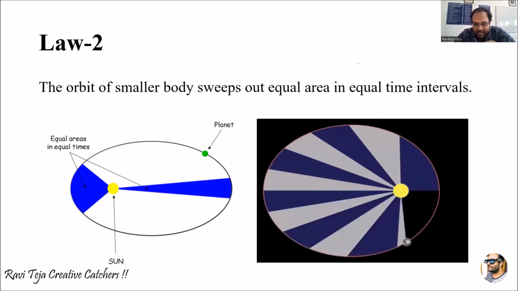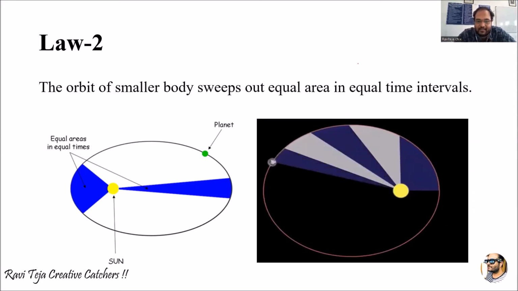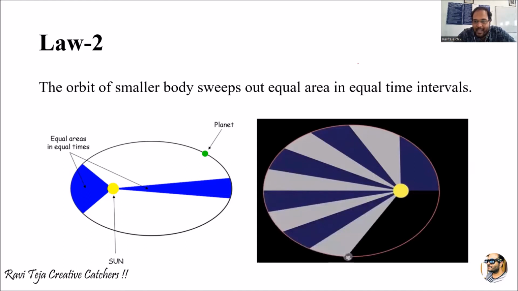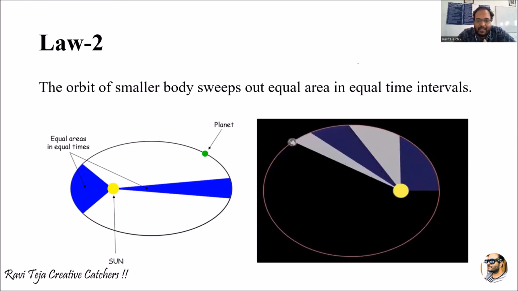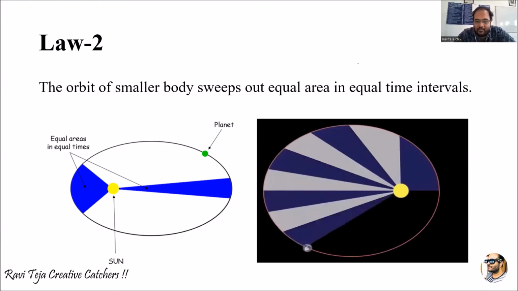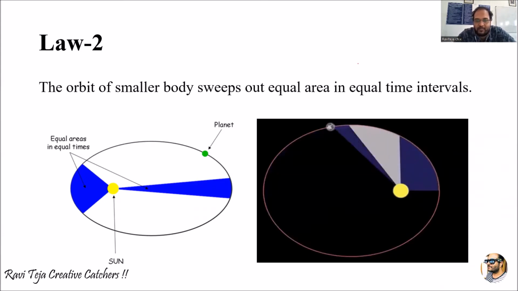You can see several segments. Let us consider each segment as one month. The time taken by the planet to complete each time slot will be the same.